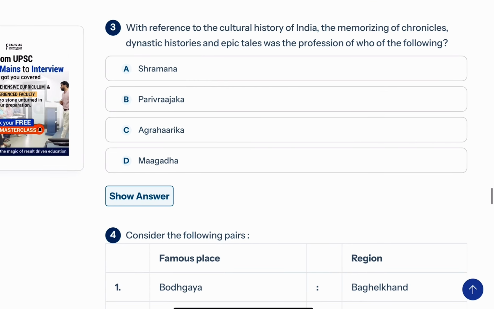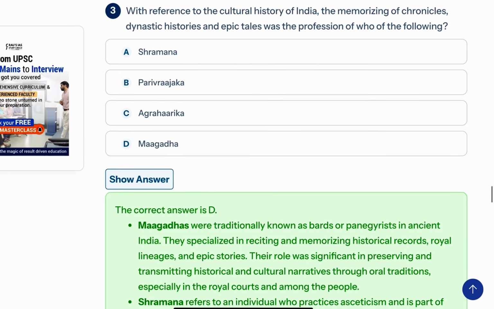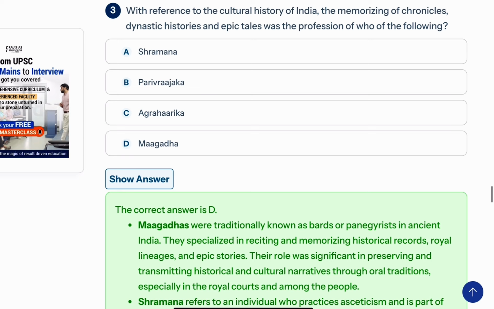Now the third question: with reference to the cultural history of India, the memorizing of chronicles, dynastic histories, and epic tales was the profession of which of the following? This is your question from ancient India. I find it difficult to remember the names of people who belong to a particular profession, and this kind of question has again been asked recently. So write down the topics from this question: Sraman, Parivrajak, Agraharik, and Magad.